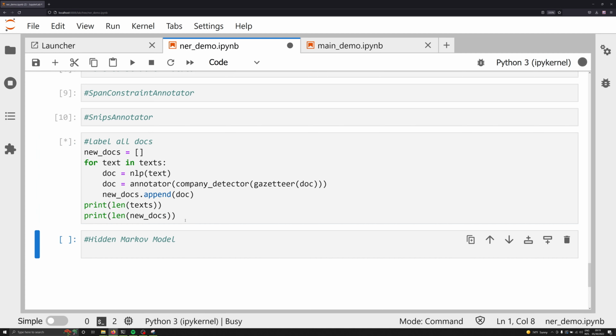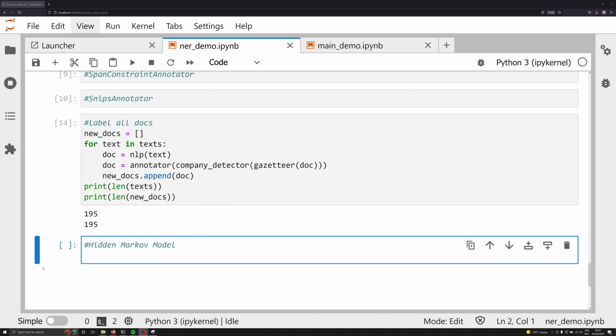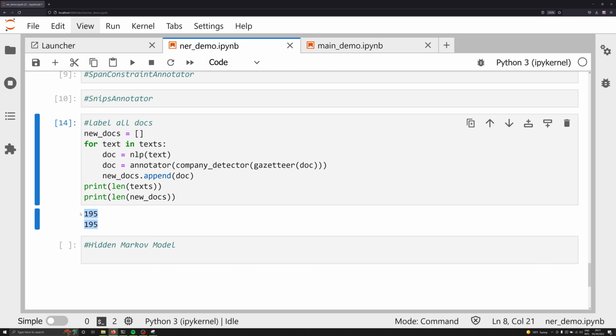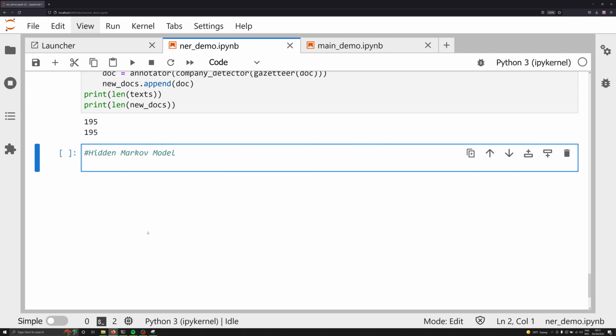When we do this, it'll take just a few seconds to run. What we'll have are properly labeled all of our new documents. I'm going to pause the video here as this iterates over everything. It'll take a few seconds to do that. Now that we have all of these documents made, we see that we have the correct number of new docs and the correct number of new texts, both at 195.